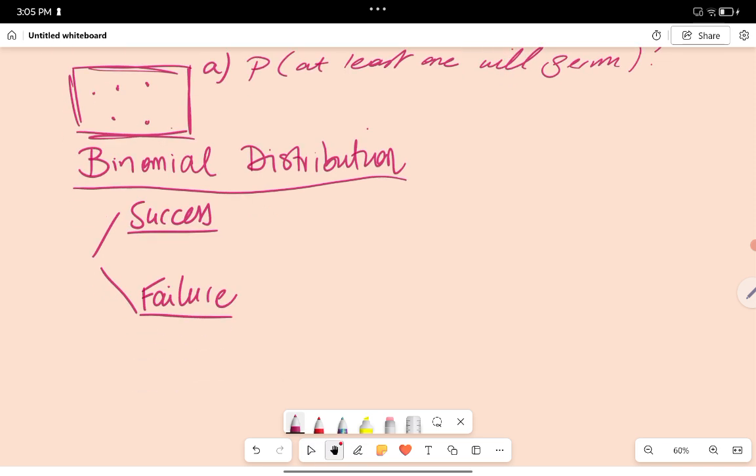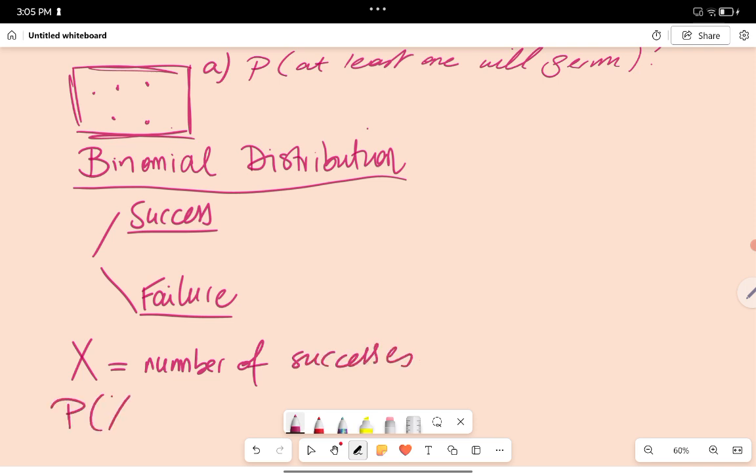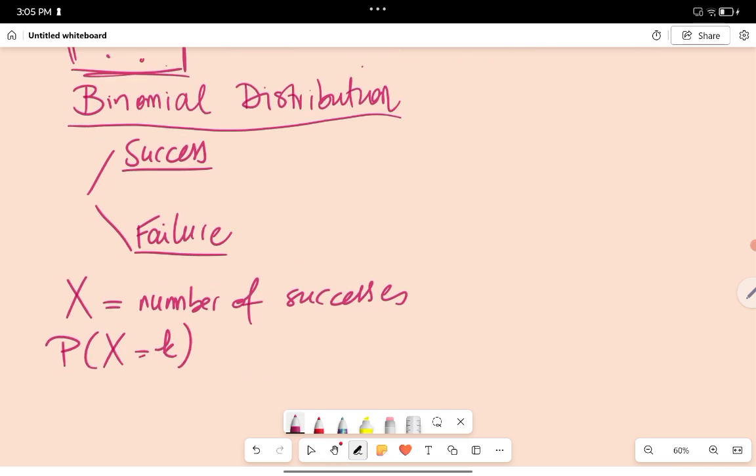And we denote X, the random variable, and X will be the number of successes. And then we can, for example, look at the probability that X is something, like k or 3 or whatever. And that will be the probability that the number of successes is k.